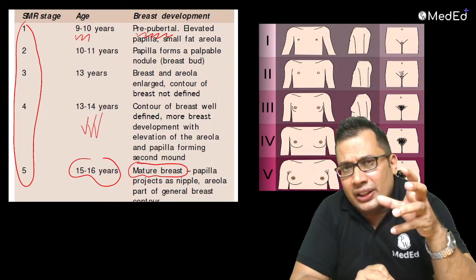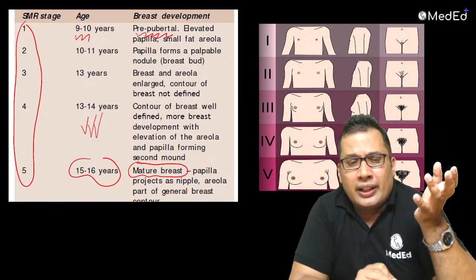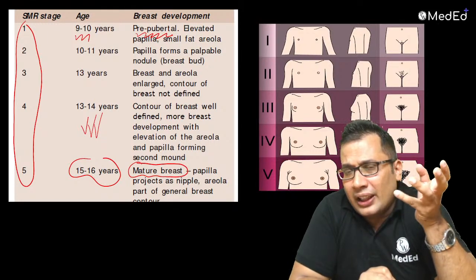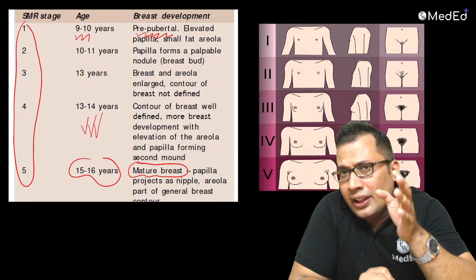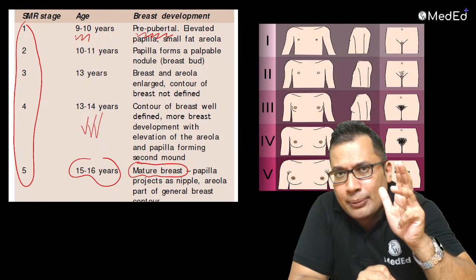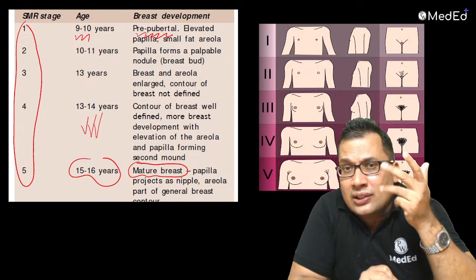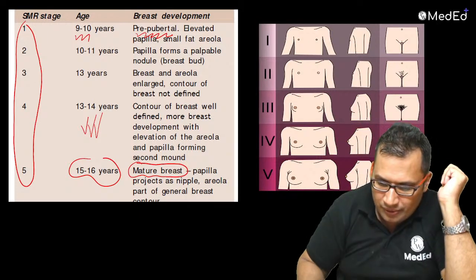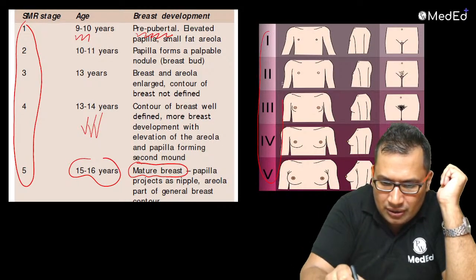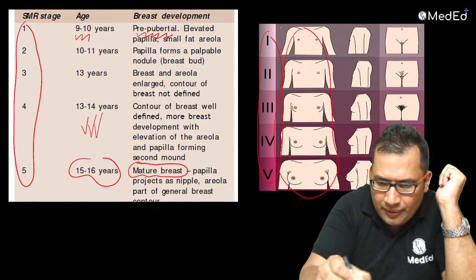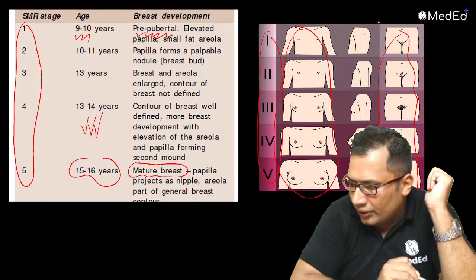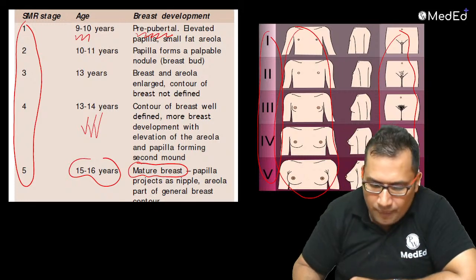Based on the Tanner staging, based on the finding of pubic hair, breast development, and also the onset of menarche, so the age can be given. Remember, it is not the final opinion. The final opinion given based on dental examination and secondary, that is ossification centers. This is the staging you can see here, Tanner staging. Tanner staging also you can notice here the 5 stages, and also the distribution of the pubic hair also you can make out here.